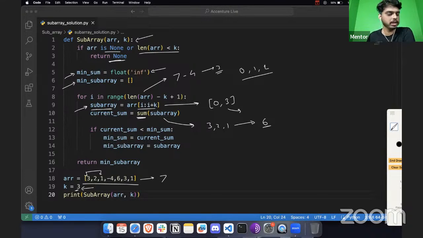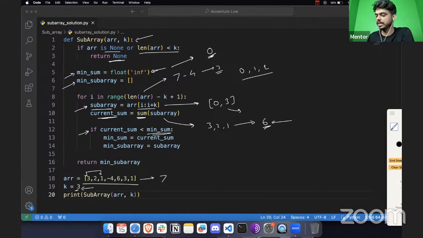Once you perform the summation of this subarray, we are going to see if this current sum, which is 6, is less than the minimum sum. Initially the minimum sum is infinity, so of course the current sum is going to be smaller. For example, let me tell you, if you start this minimum sum with the value of 0, most probably, what we do is that we always define the variable as 0 most of the time.